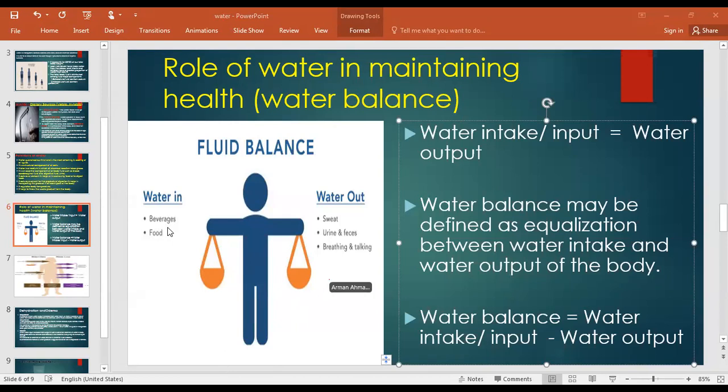What I was asking is, what will happen if the water coming in, that is water intake, reduces? Somebody needs to drink 8 to 10 glasses of water but is not drinking them and is working too much. If somebody is an athlete and is not drinking any drinks or water, what will be the result?